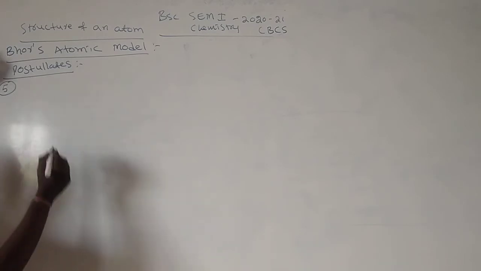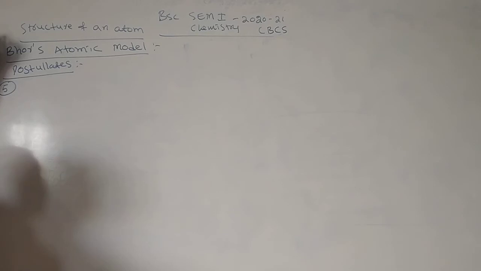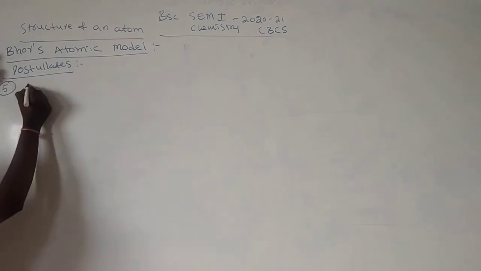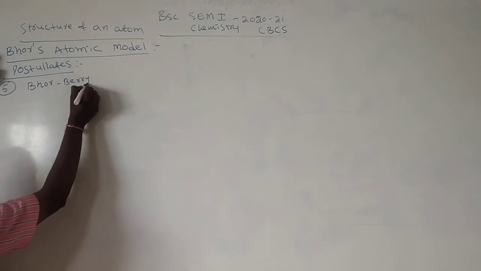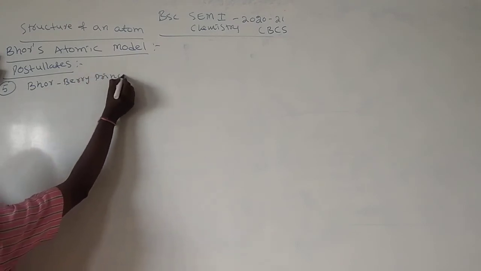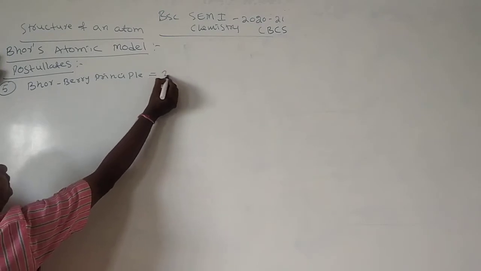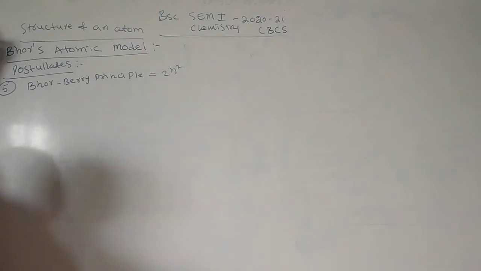By using the principal quantum number, we also calculate the maximum electrons present in a shell, using the Bohr-Bury principle. What is that? 2n square, where n is the principal quantum number.